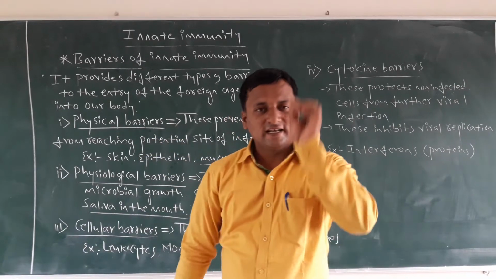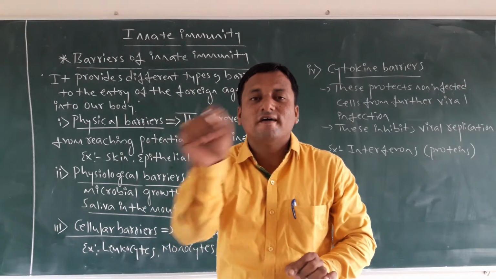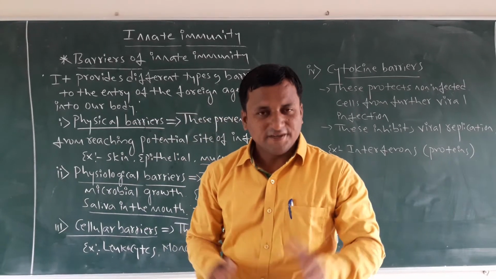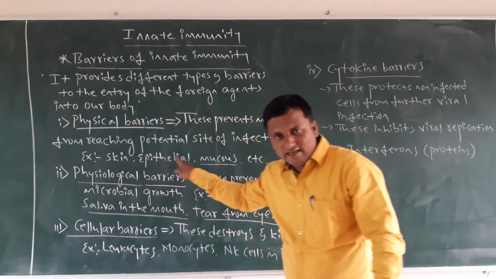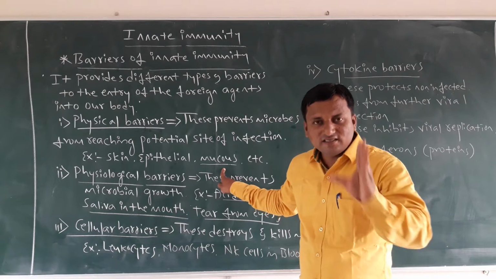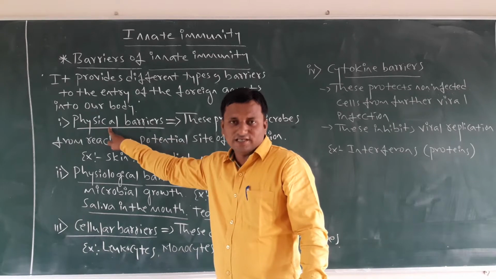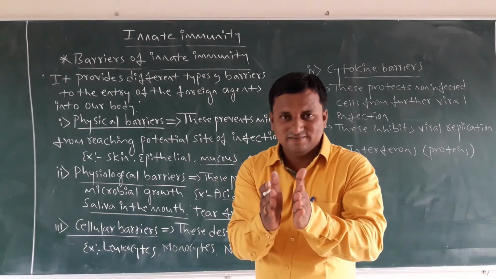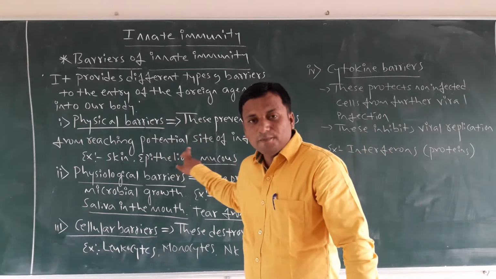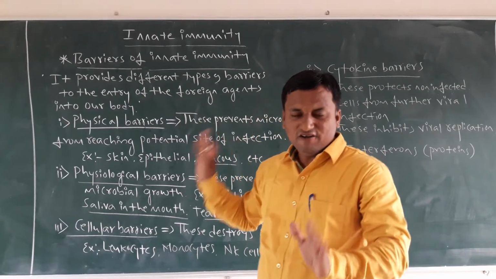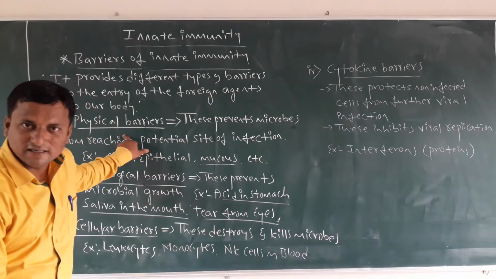If they ask you to give an example of physical barriers, you can write skin, epithelial or mucus, because these are present on external layers. Their function is to prevent microbes from reaching potential sites of infection. This is the first barrier, called the physical barrier.